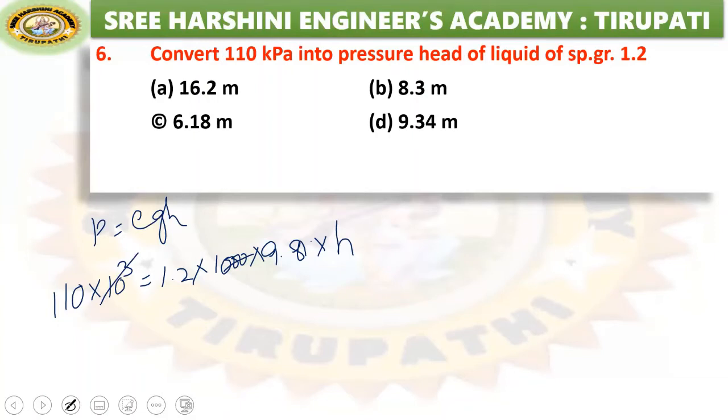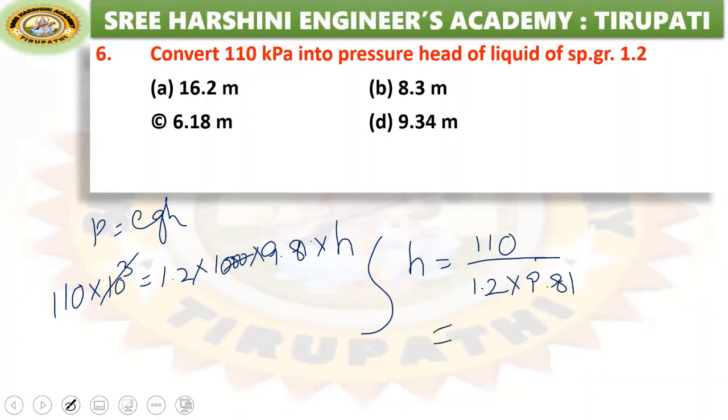H is equal to 110 divided by 1.2 into 9.81. That means 110 by 9.81. We simplify this equation and we get option D as the right answer.